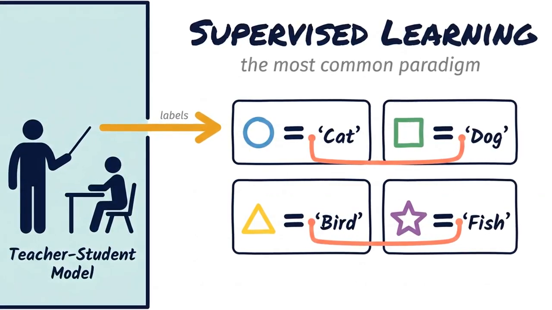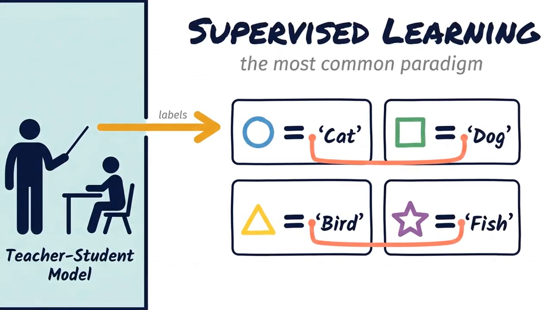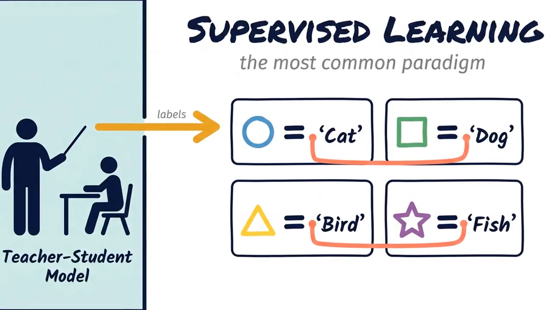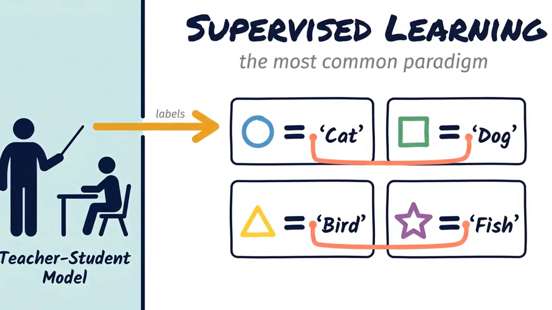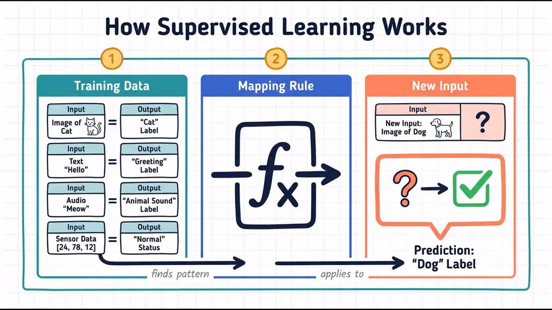The hallmark of this approach is labeled data. For every input we feed into our algorithm, we also provide the correct output, or label. The machine analyzes these pairs to find the mathematical patterns connecting them, creating a general mapping rule. Once learned, the model applies this rule to brand new, unseen inputs to predict their labels.